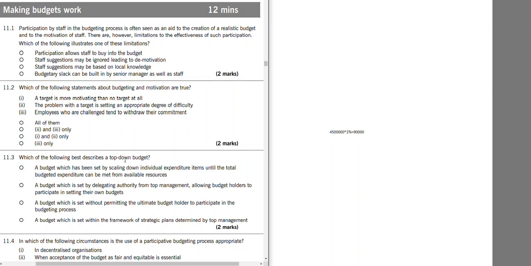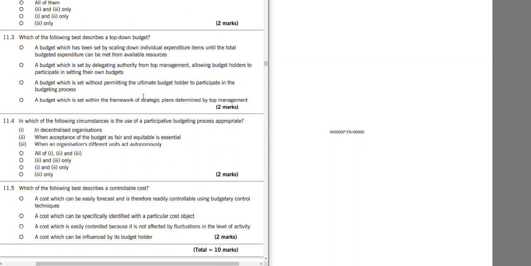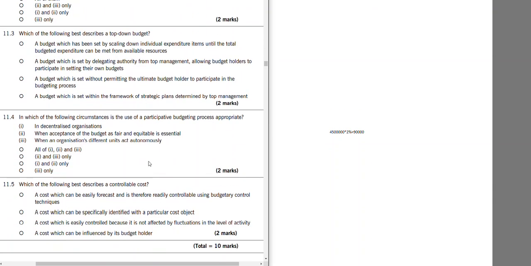Which of the following describes top-down budget? I'll leave this to you as well. In which of the following circumstances is use of participation budget process appropriate? In decentralized organization,